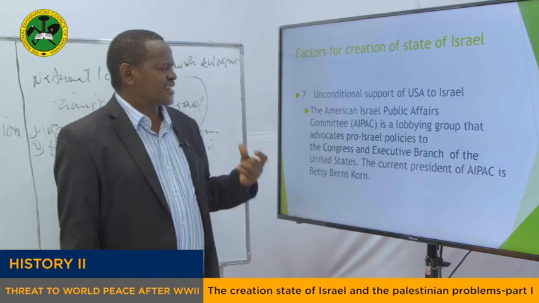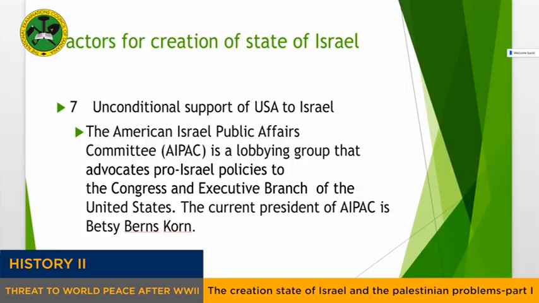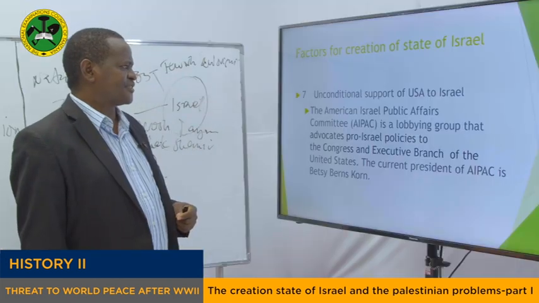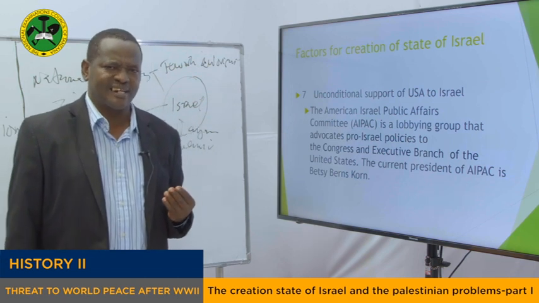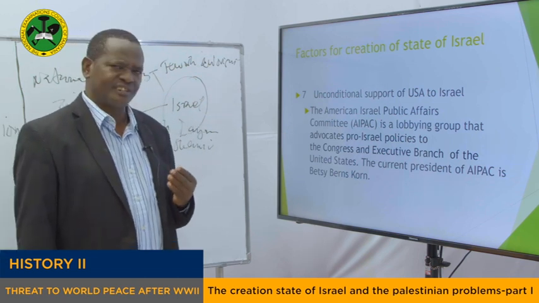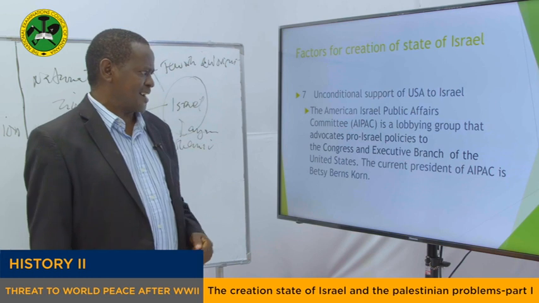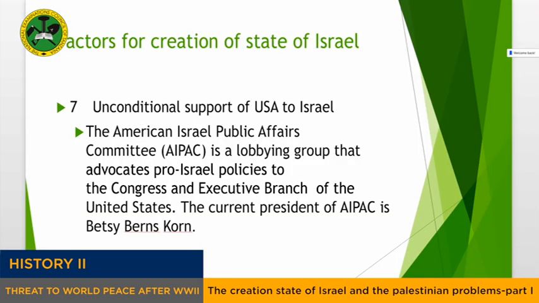Another factor for the creation of the State of Israel is the unconditional support of the USA to Israel. The United States of America had offered unconditional support to the new State of Israel. And why? Of course, even today as we speak, there is a very strong organization in America which is called AIPAC. AIPAC means America-Israel Public Affairs Committee.